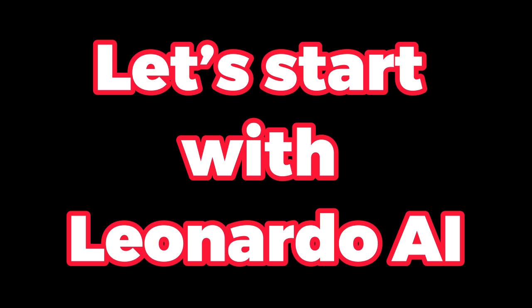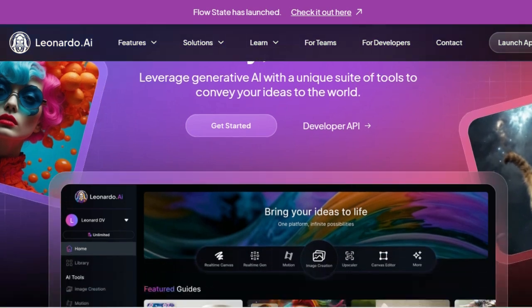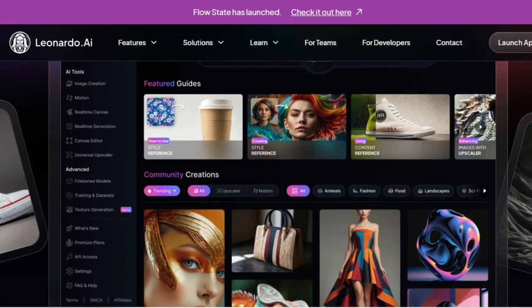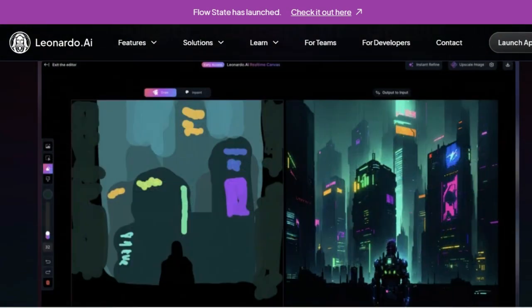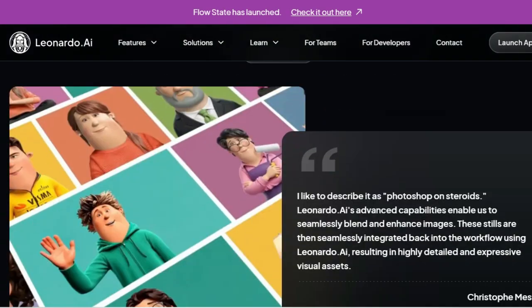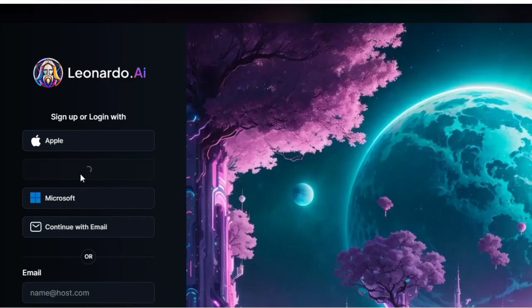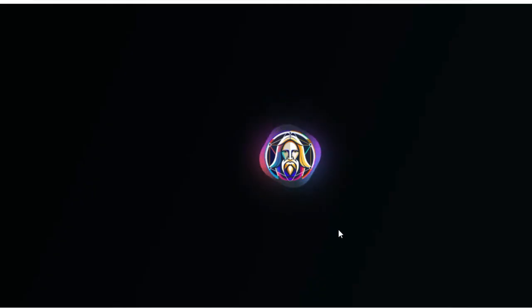First things first, we need a stunning avatar image. For this, we're going to use Leonardo.ai. If you haven't heard of it, Leonardo AI is an incredible AI-powered tool that lets you generate high-quality, custom images in seconds. It's perfect for creating unique avatars that stand out. So let's head over to Leonardo AI and click on Launch App. If you don't have an account yet, don't worry, it's super easy to sign up. Just click on Sign Up and follow the steps.